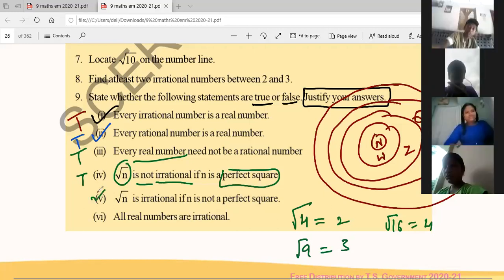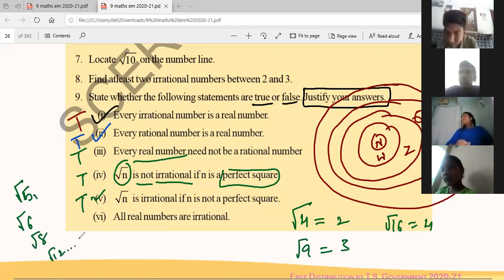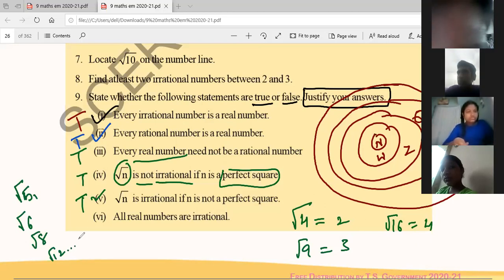And number 5, root n is irrational if n is not a perfect square. That is also true, because see, root 5, 5 is not a perfect square, right? Root 6, root 8, root 12, and so on. These are all not perfect squares, so they are irrational numbers.